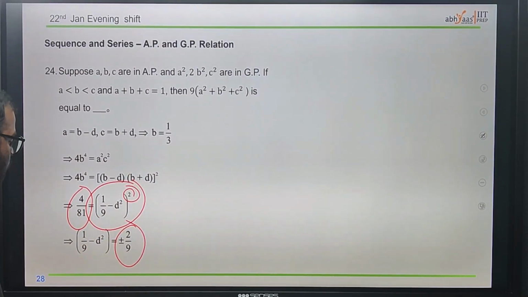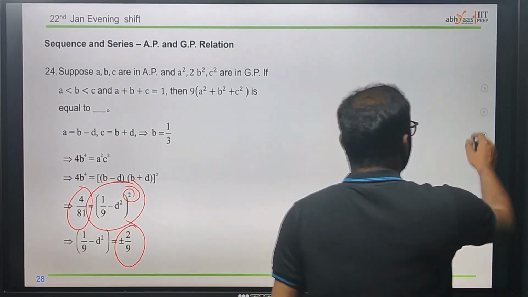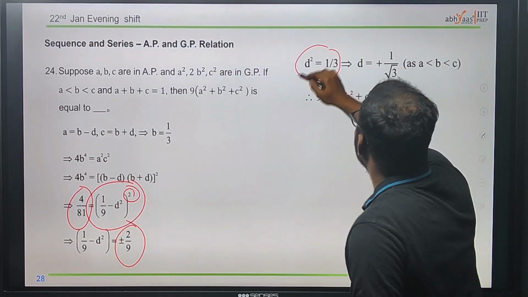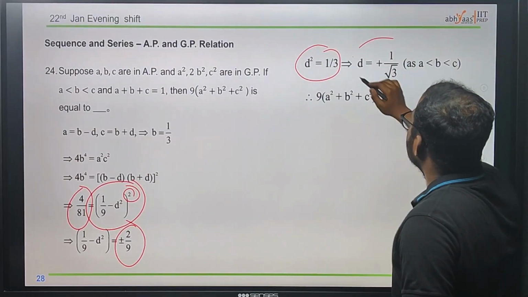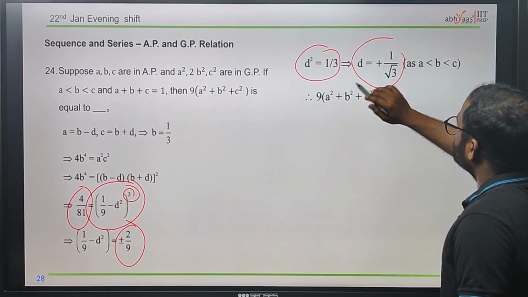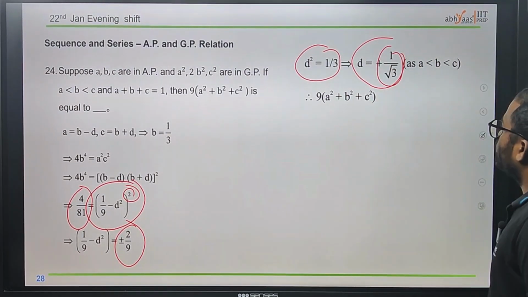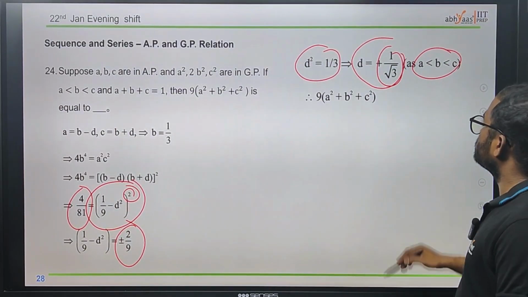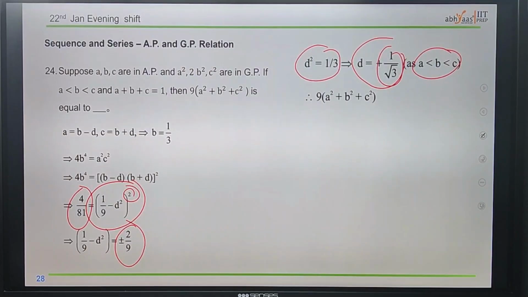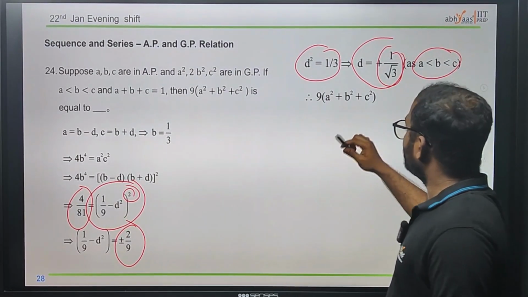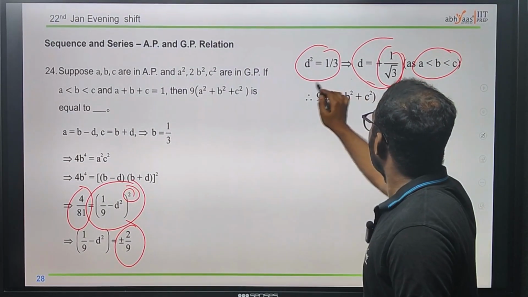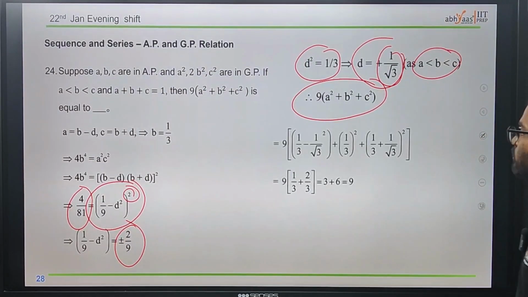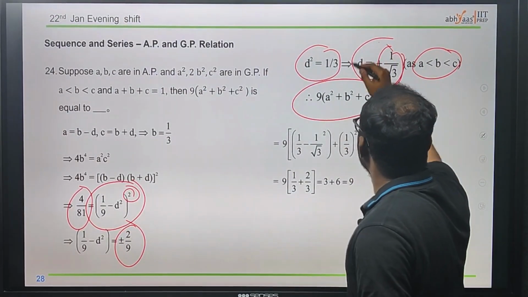Now we got 1 by 9 minus d square, which will have two values for d. d square is equal to 1 by 3. Since we have a square root here, we get plus root 3, because a must be less than b less than c, therefore d is 1 by root 3. Now we got d here. Therefore 9 of a square plus b square plus c square will be given like this.